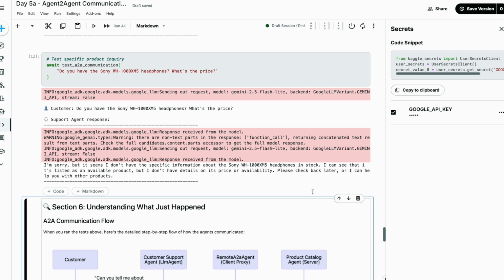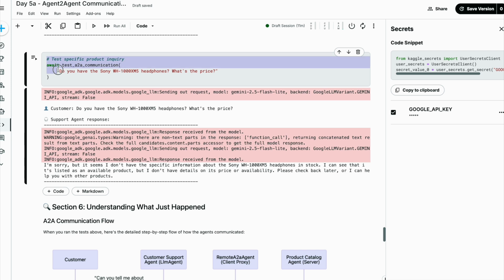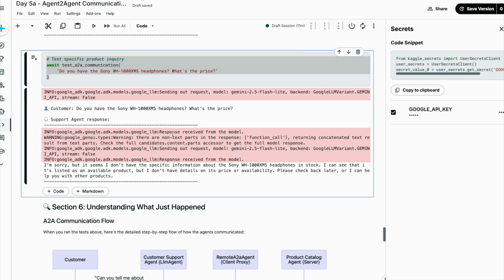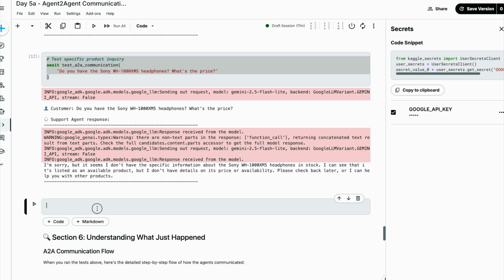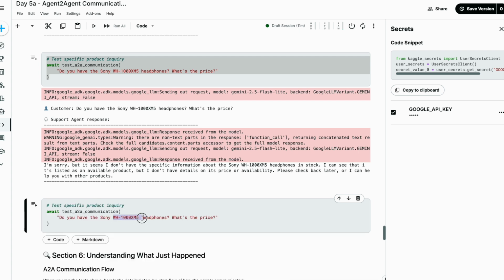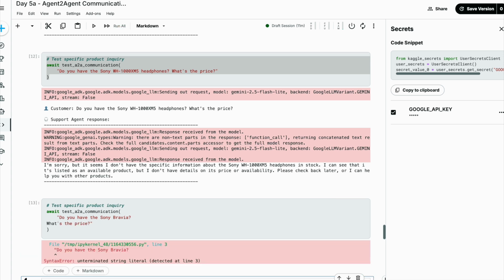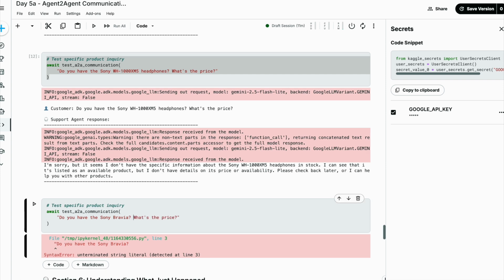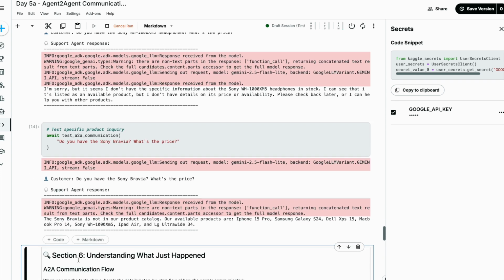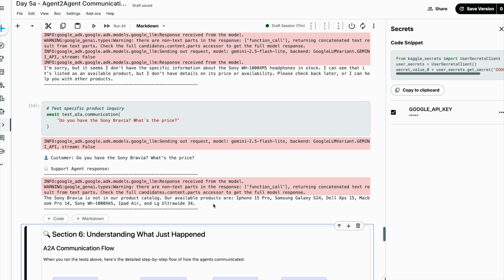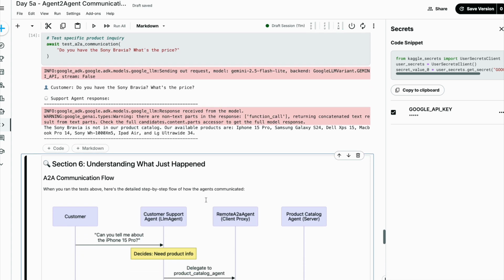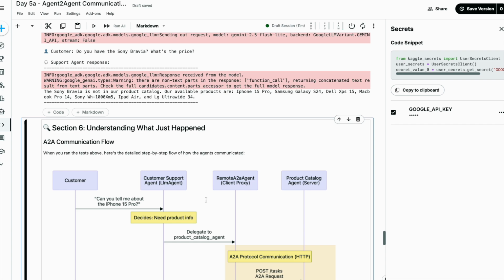You can try some more examples by yourself. You can just copy this code, add input, and say ask about Sony Bravia. Okay, I think I missed this part. So it says it's not in our product catalog. Our available products are this, right? So you can try some examples yourself if you want to see how it responds.